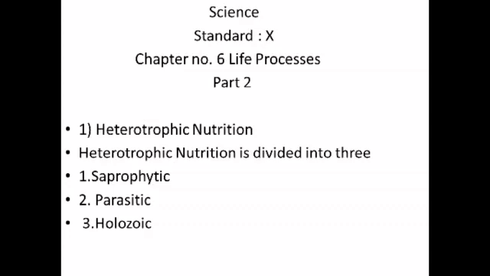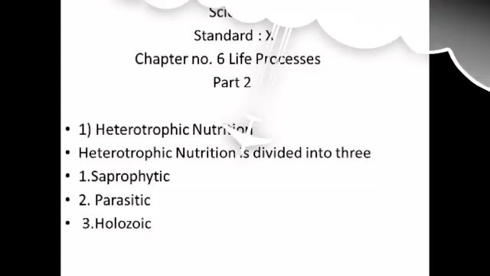The third type of heterotrophic nutrition is holozoic nutrition. Holozoic nutrition is a mode of nutrition in which the organism takes the complex food material into its body by the process of ingestion, which is then digested, absorbed, and assimilated in the body cells of the organism.